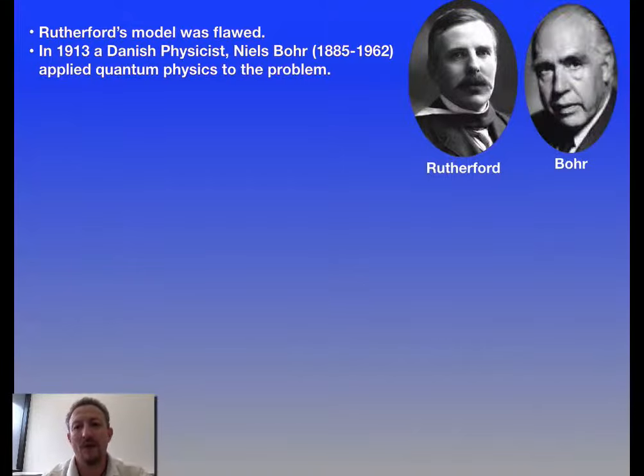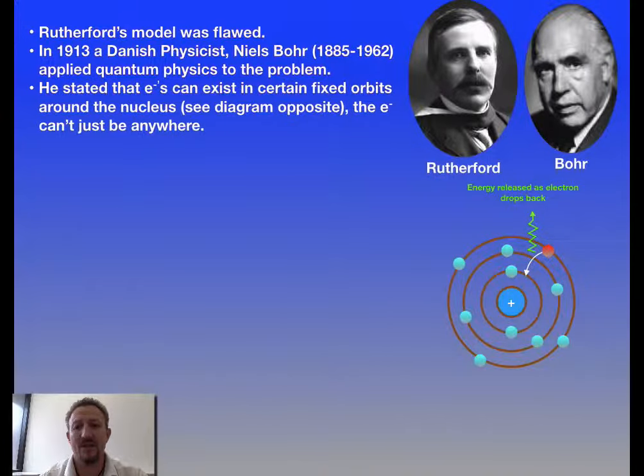And it was up to one of Rutherford's students, Niels Bohr, who used the idea of quantum mechanics to solve this problem. What Niels Bohr stated was that all of the electrons existed in specific fixed energy groups. We call them shell orbitals. Each of these shell orbitals is specific to a certain element, and the distances between them required the electrons to gain a specific amount of energy. With it being specific, this obviously links to the idea that that energy must be quantized.